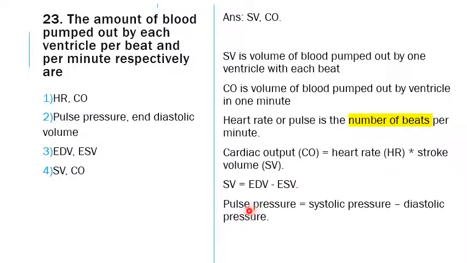Then comes the pulse pressure. The pulse pressure is the systolic pressure minus the diastolic pressure. Systolic pressure will be greater because during contraction the pressure will be more, and the diastolic pressure will be lesser than that.